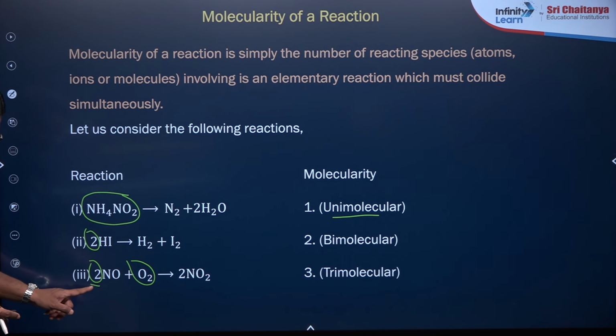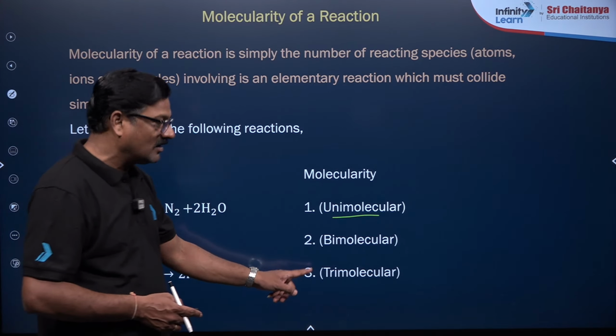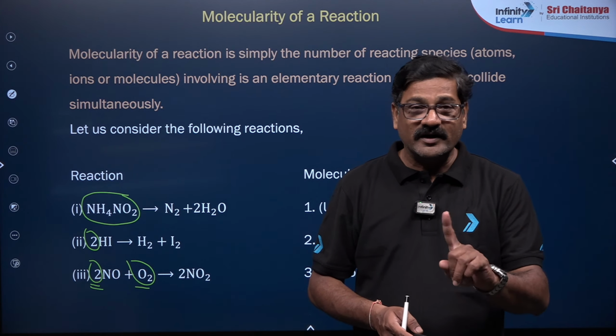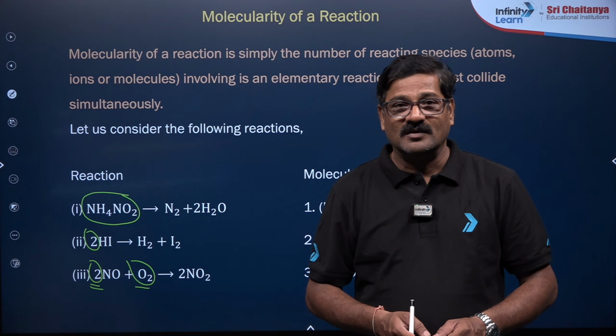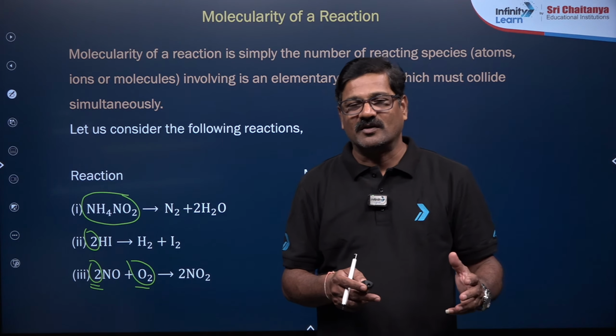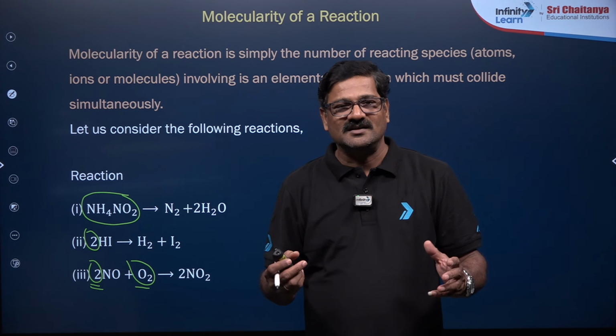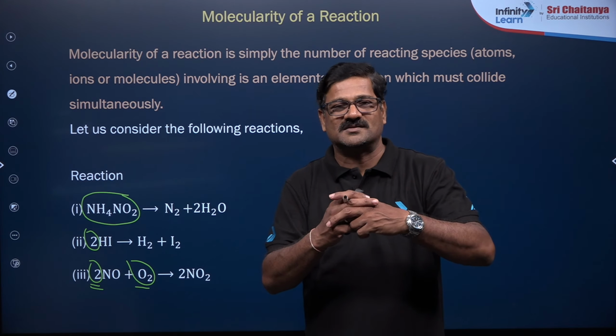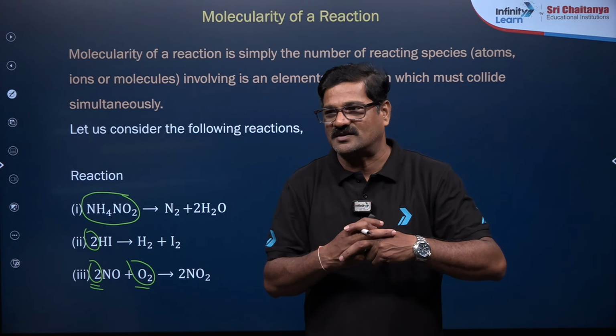So 2 here and 1 here. Termolecular or trimolecular reaction. Molecularity cannot be zero and cannot be greater than 3. Why? Because logically, more than 3 molecules cannot come and make a collision.